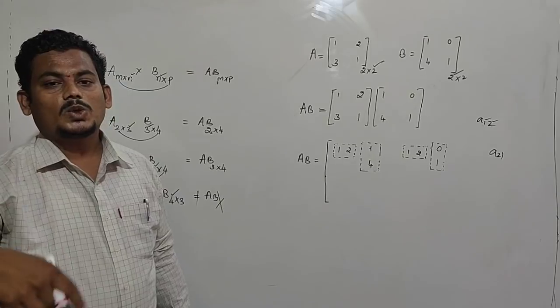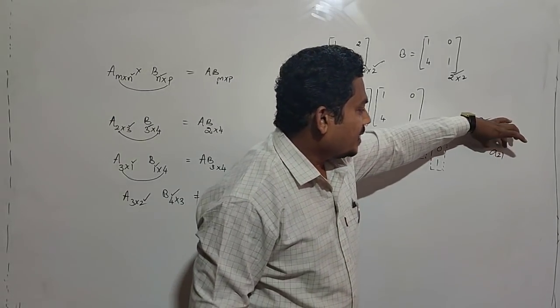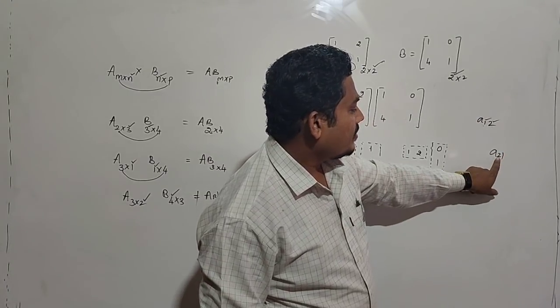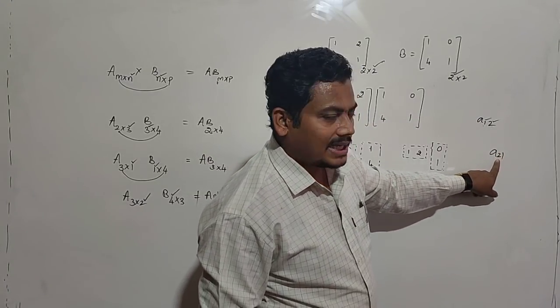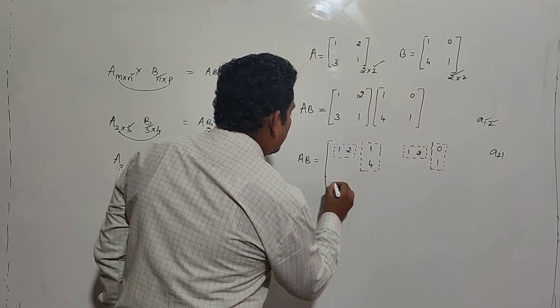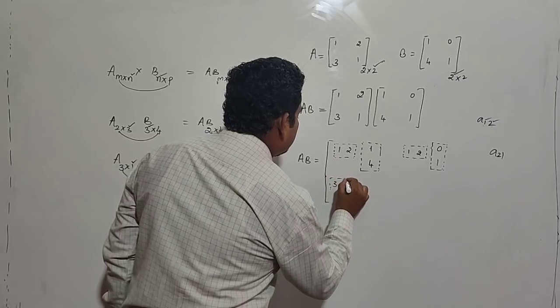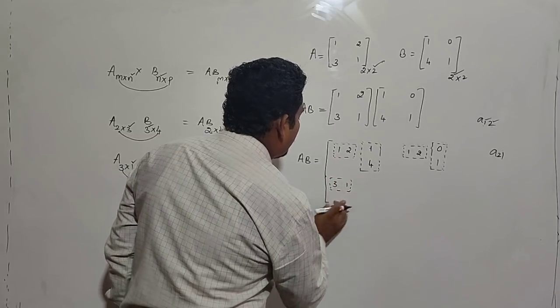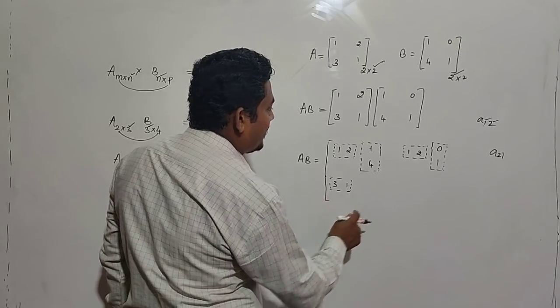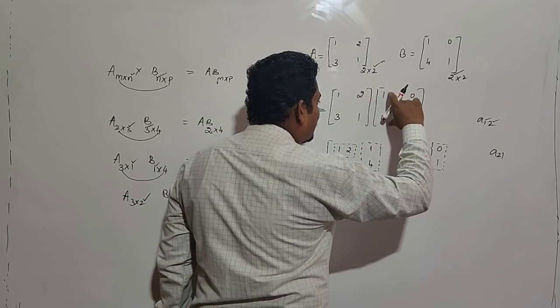Its position is 2, 1, meaning the second row and first column. What is the second row? 3, 1. To get A21, we multiply the second row with the first column.